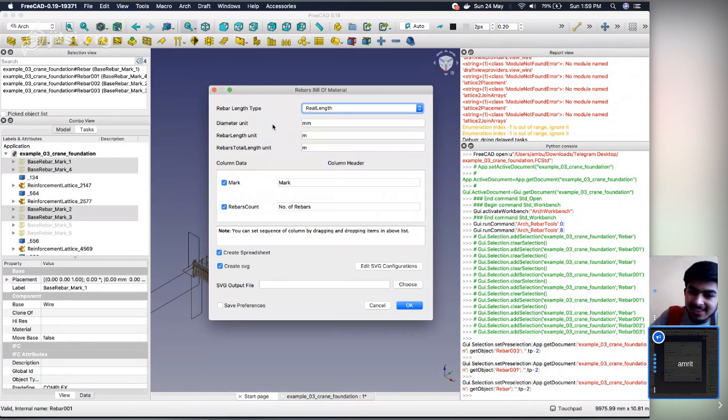I'm not sure, I need to discuss this on the FreeCAD community forum. Yeah, I will do this.